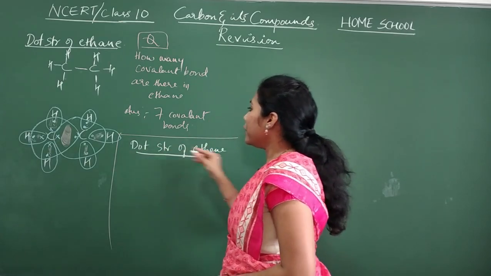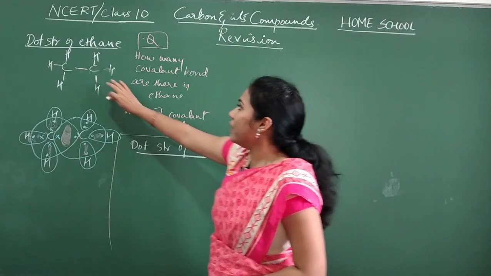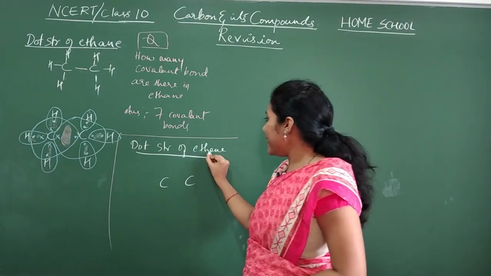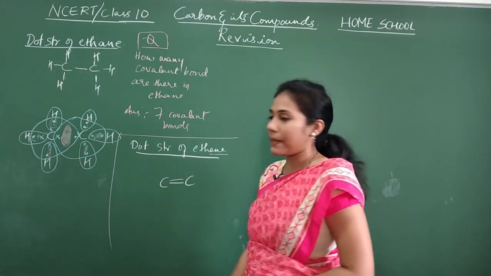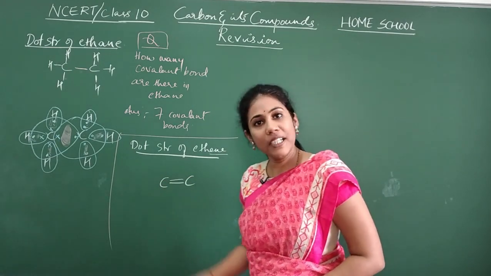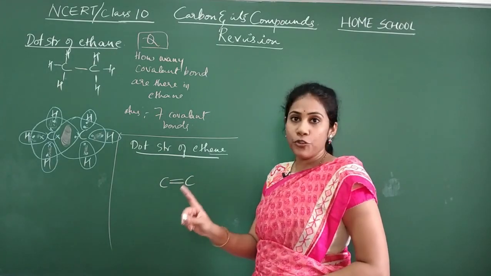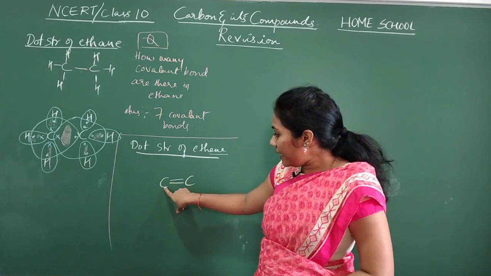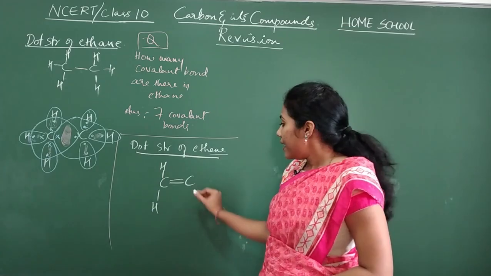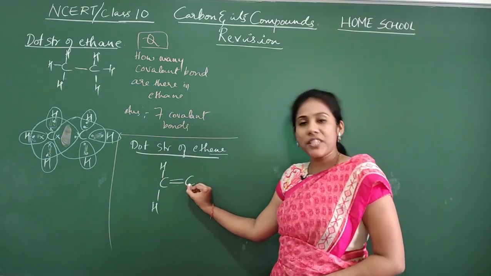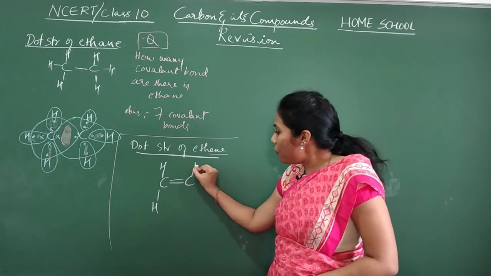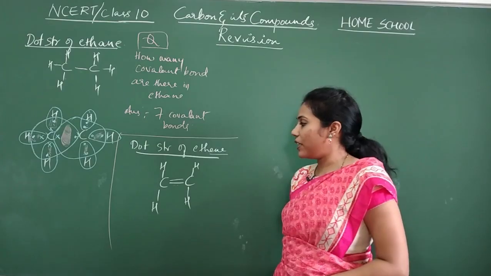Okay. So to write the dot structure in this way, first you write the normal structure like this. Ethene, eth in the sense 2 carbon atoms, ene is there, that means you should put a double bond between them. And then now satisfy the valency of carbon by putting hydrogens. So around carbon you should have 4 bonds. 2 bonds are already here for this carbon, so 2 more bonds you will put and you will show it with hydrogen. Similarly, these 2 bonds belong to this carbon also, so it already has 2 bonds. It also wants 2 more bonds, so you are showing with hydrogen.